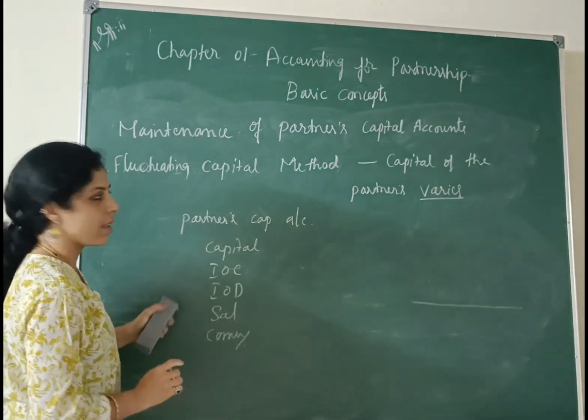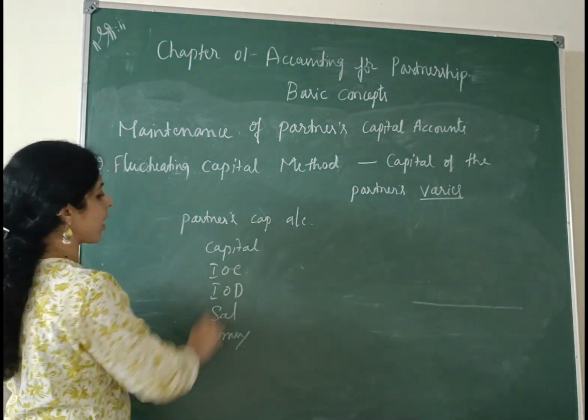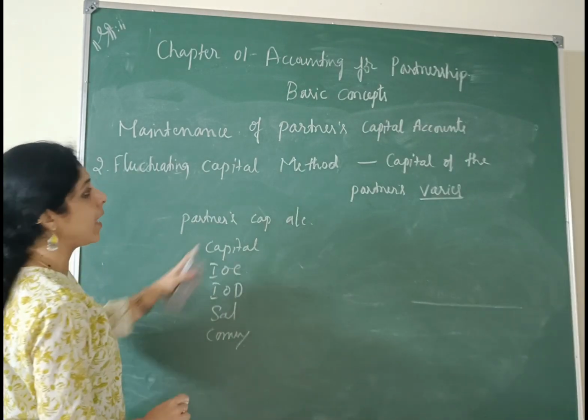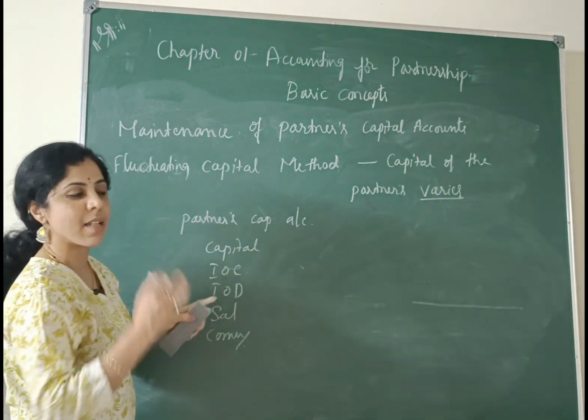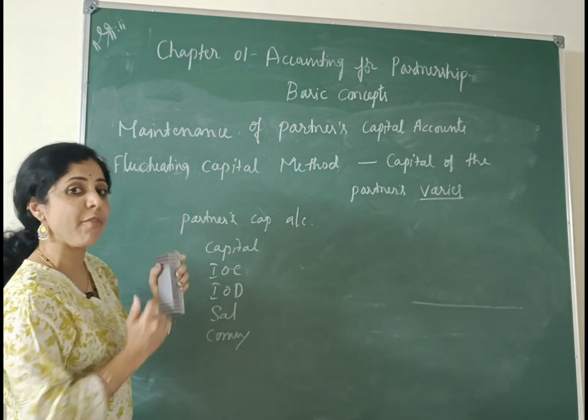Everything we record in this one account. That is why the capital of the partners varies from year to year. Fluctuating means variable.